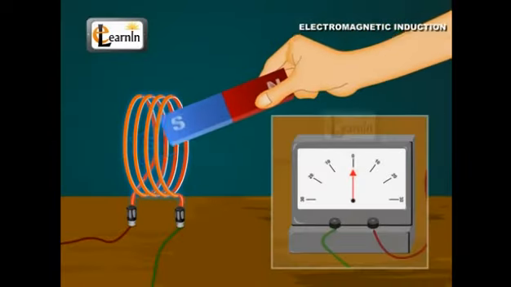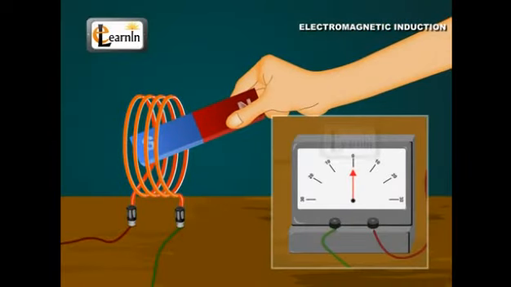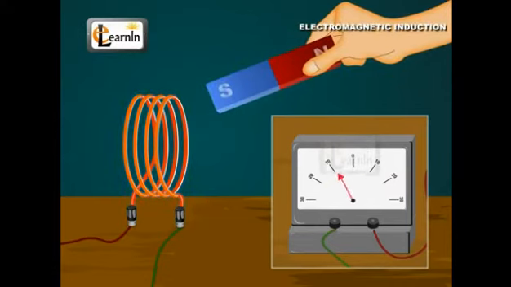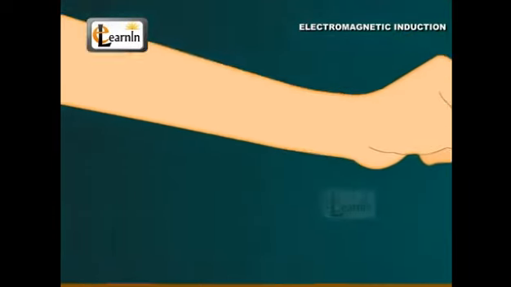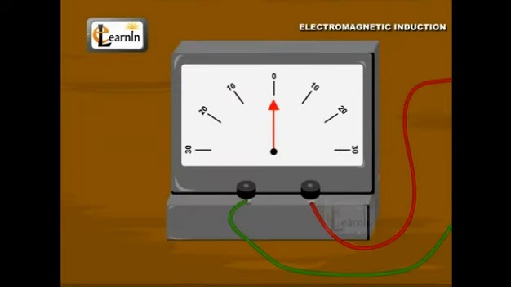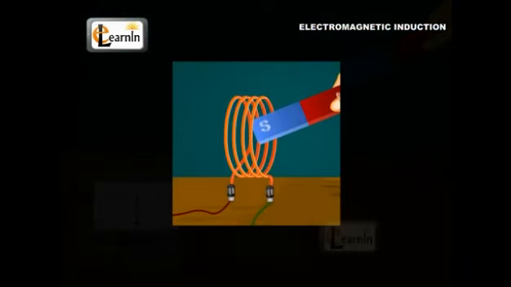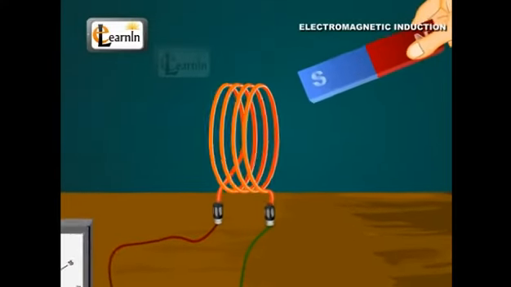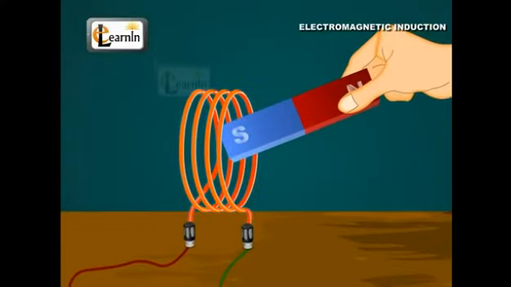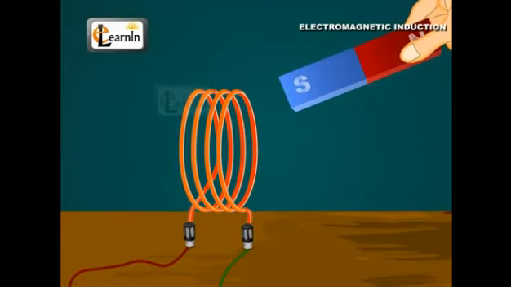If you hold the magnet with its south pole facing the coil and repeat the above steps, the deflections are again observed, but are reversed. Similarly, motion of the coil itself also produces deflections in the galvanometer when the magnet is kept stationary. Do you observe any deflection when you just hold the magnet stationary near the coil at rest? No. A relative motion of a magnet and a coil induces the current in the coil.